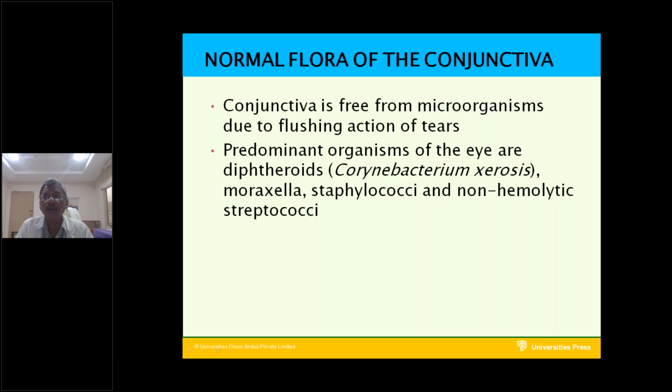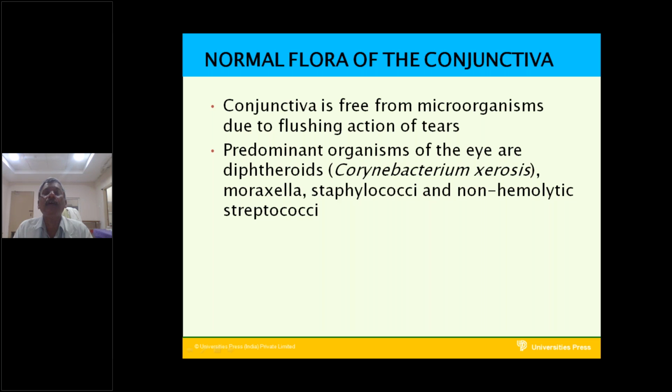The normal flora is important. The normal flora won't cause any disease. They are normally present inside the body and also on the surface of the body. There are various uses of the normal flora.